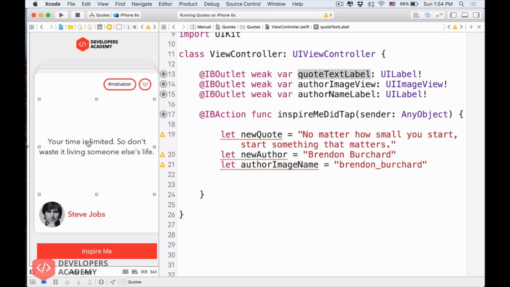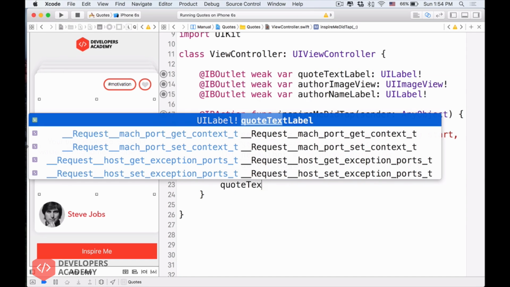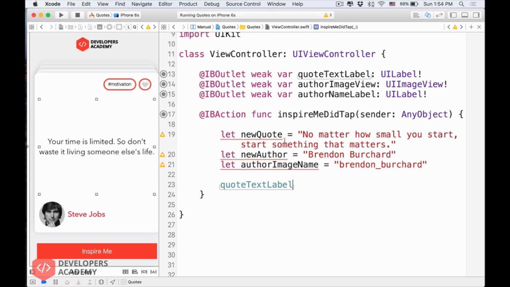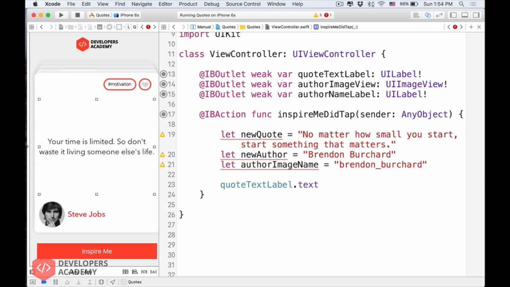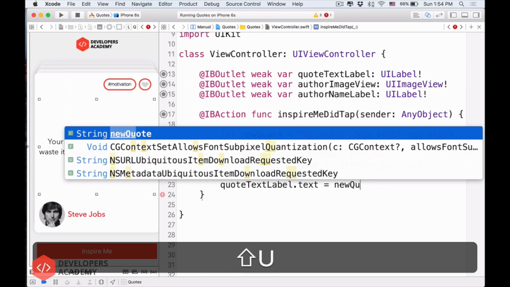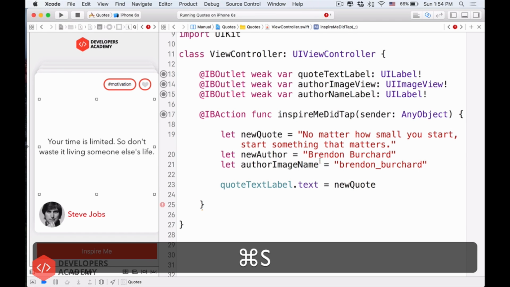So start with this label first, the quotes. I will type in quotes text label. You see, Xcode suggests for us, hey, are you referring to this quote text label? Oh yeah, we are referring to that. So press enter, and then we'll do dot text. Okay, and then I will do an equal, and then we'll have new quote like that.